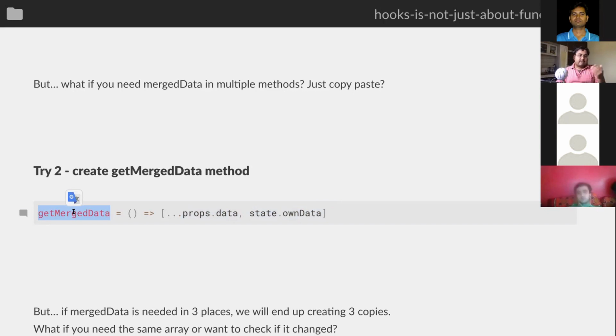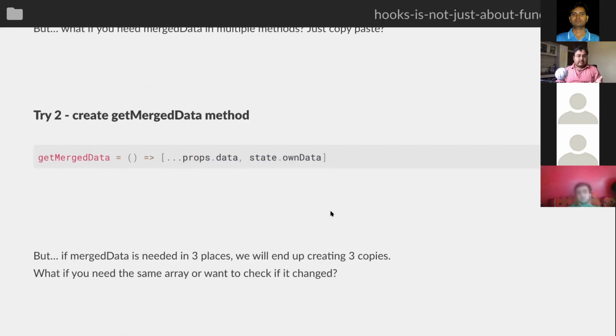So if you want to see if merged data has changed between step 1 and step 2, then you can't really compare them directly because it's creating a new array every time, right? So you want some way of memoizing it. You want some way of getting back the same merged data if your constituents have not changed, right?